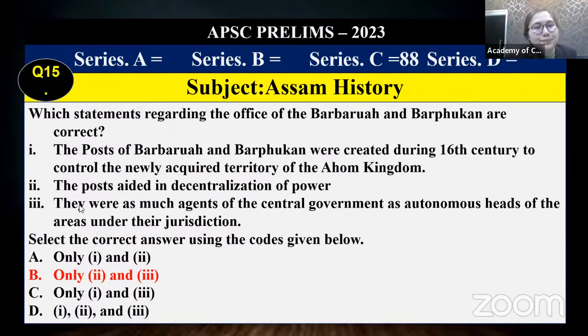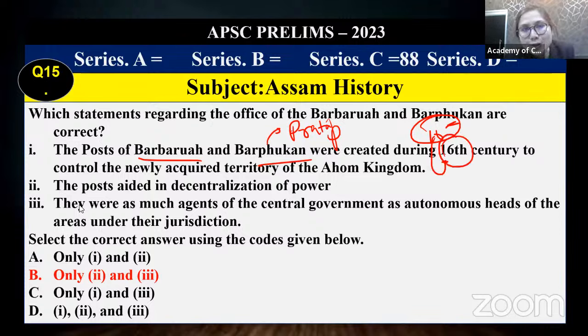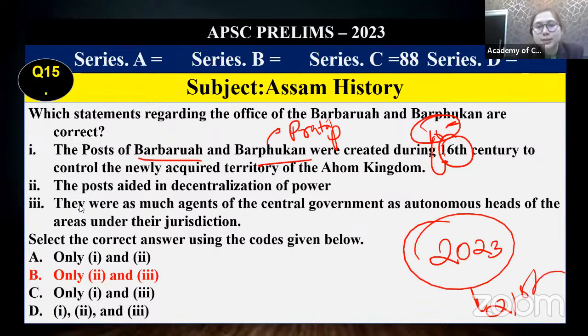And then you can see another easy question. Directly you can get it from our material itself. The post of Borbora or Borfukon, Cardinal, was created by Pratap Singha. So in 1600-something Pratap Singha created the post of Borbora or Borfukon. If the year is 1600-something, then the century is the 16th century? Now we are in 2023, so what is the century? 21st century. Then for Pratap Singha in 1600-something, the century will be the 17th century. Eliminate option 1. If you eliminate option 1, you can automatically get the correct answer.